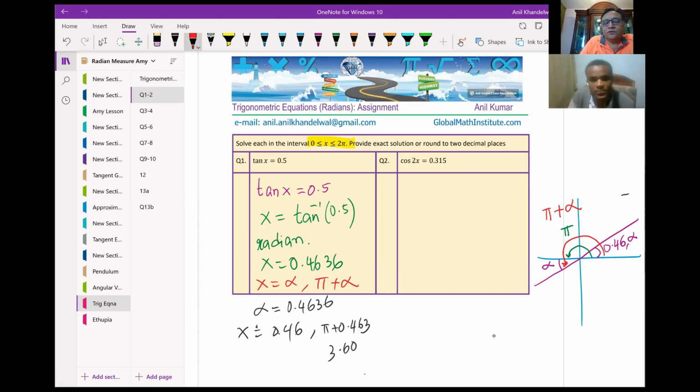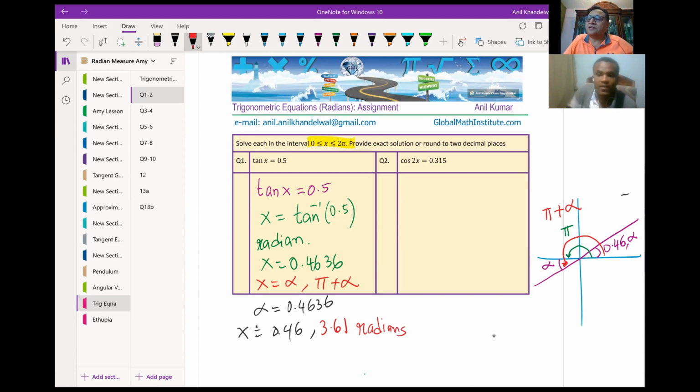So when you calculate this, you get the calculated value 0.46, I'm rounding it, and the other value was 3.61. And all are in radians, right? Now, radian, as you know, is a default unit, so even if you don't write it, it is obvious that it is radian. But in the test, it is good practice to write radians. Is that okay? So do you understand this particular concept?